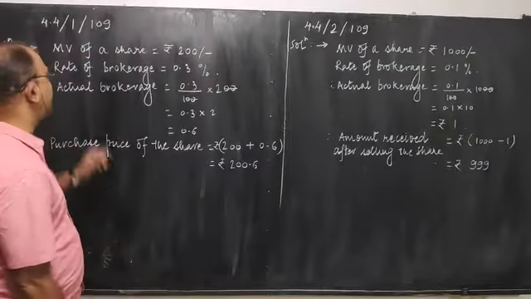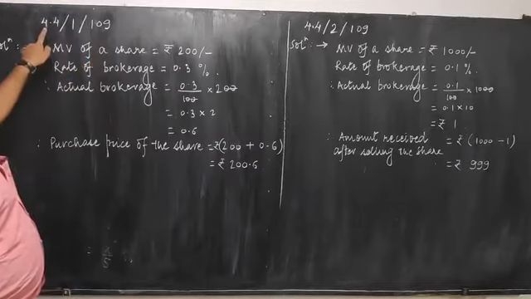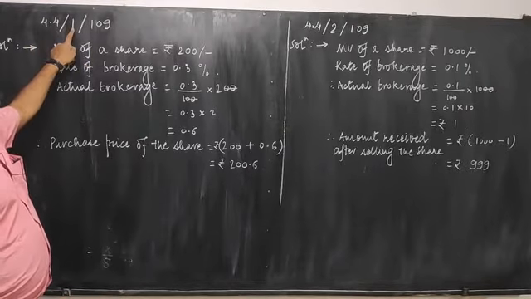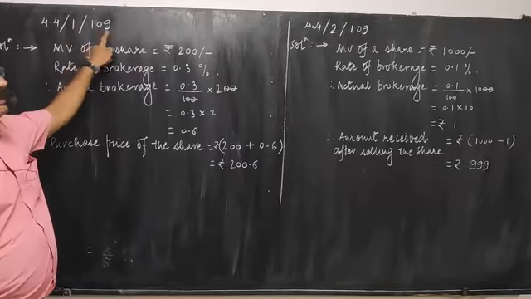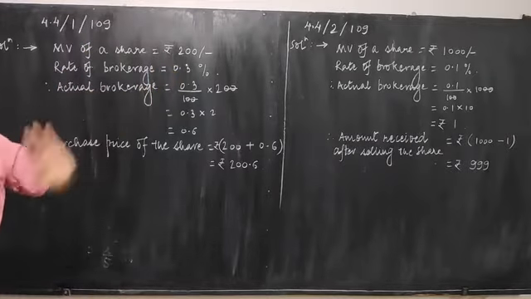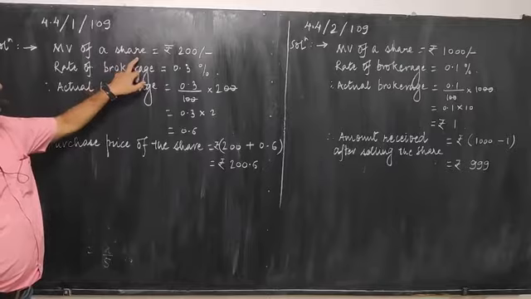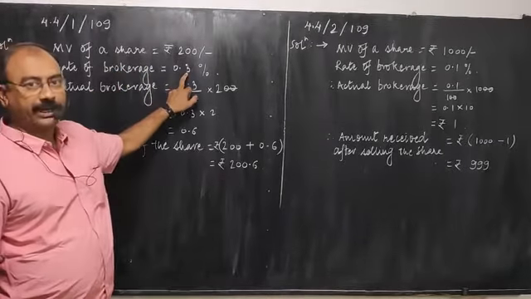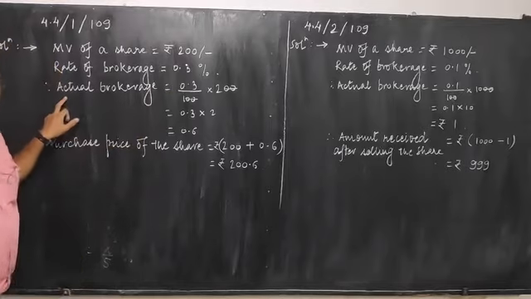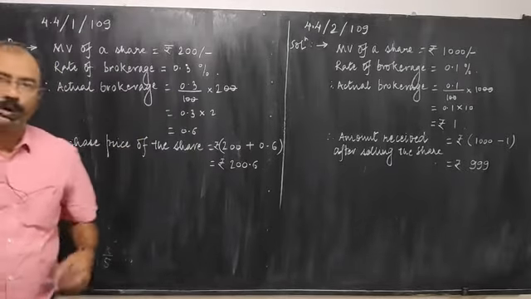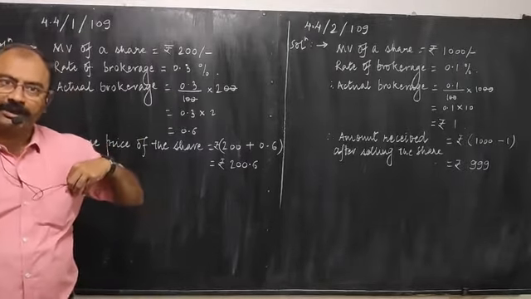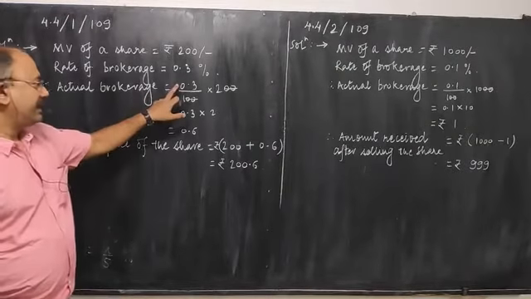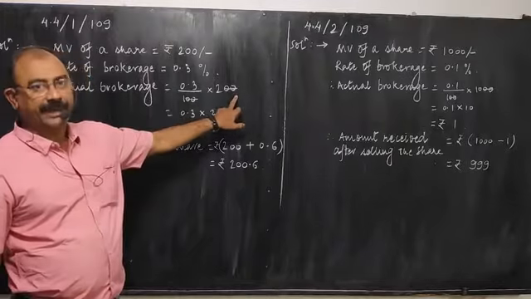The first example is given in practice set 4.4, the first example on page number 109, and that is the second example on the same page. Market value of a share is rupees 200. Rate of brokerage is 0.3%. We know that brokerage is always calculated on the market value. So, actual brokerage is 0.3% of market value.